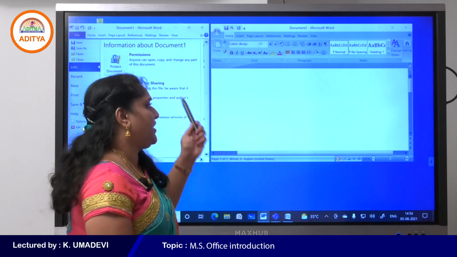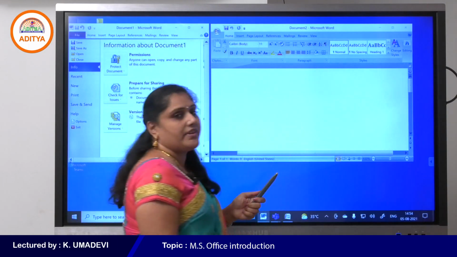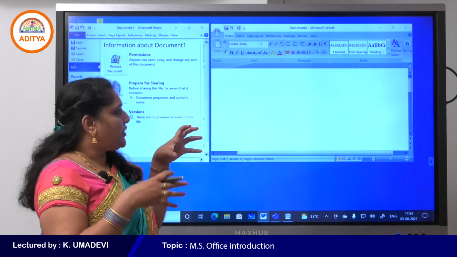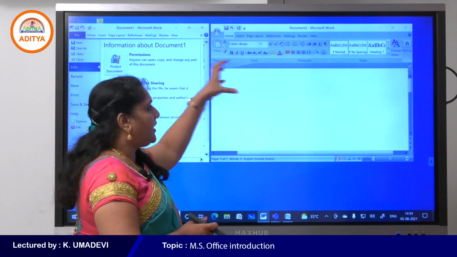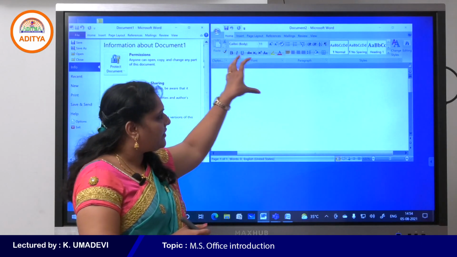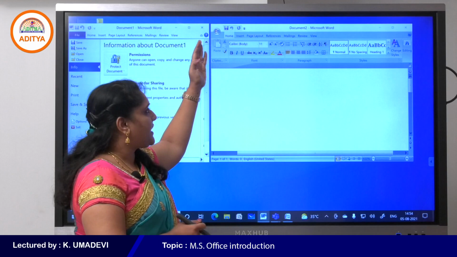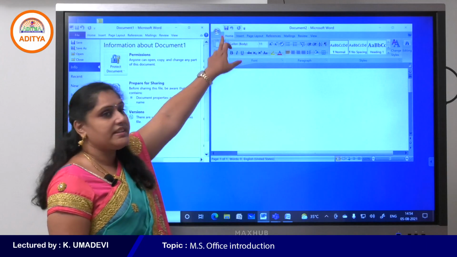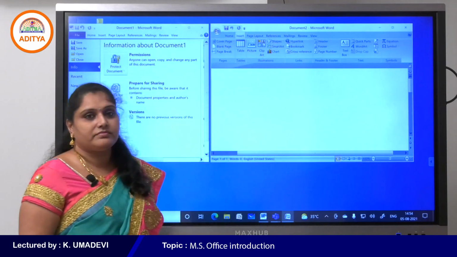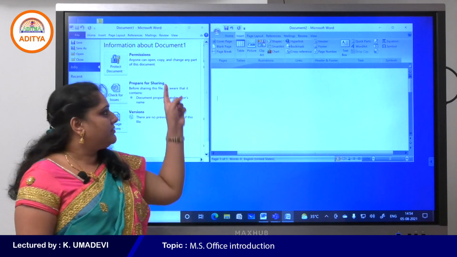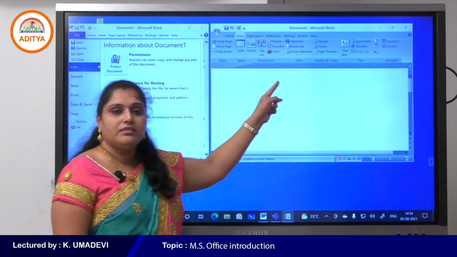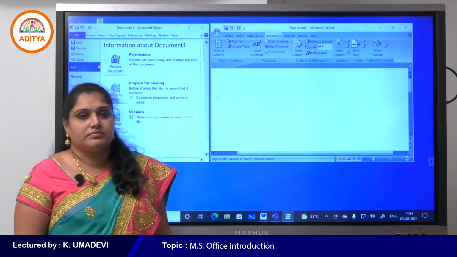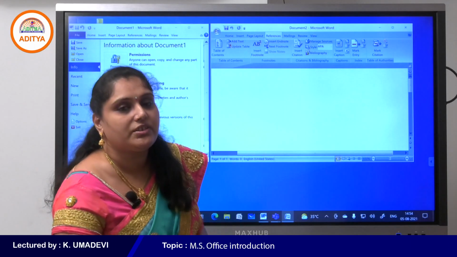Yes, the ribbon interface was introduced from 2007 onwards, and this is the best feature because all the commands are grouped into a single ribbon. That means all are displayed at once on the particular tab based on the selected tab. So this is the ribbon which contains the selected tab. Now the selected tab is Home, am I right? Next, Insert. The Insert ribbon contains all the insert related options. Then page layout, references, etc. Okay, then we'll go with Word 2010.